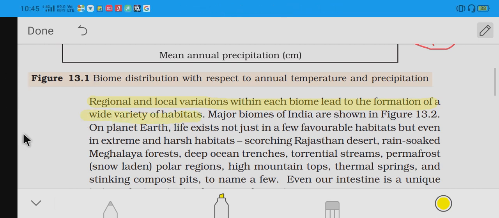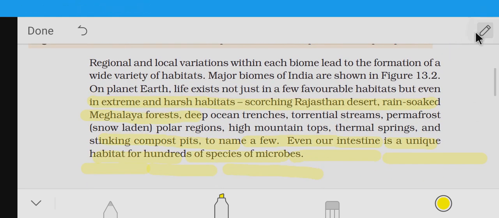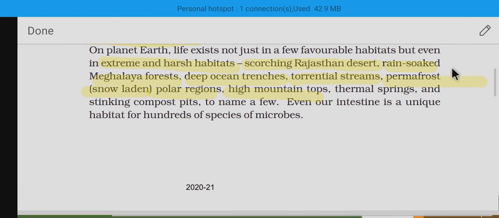Next, some of the important extreme and harsh habitats we have to know, such as the scorching Rajasthan desert, rain-soaked Meghalaya forest, deep ocean trenches, torrential streams, permafrost snow-laden polar regions, and high mountain tops. There are many examples to note. We have to note these examples.